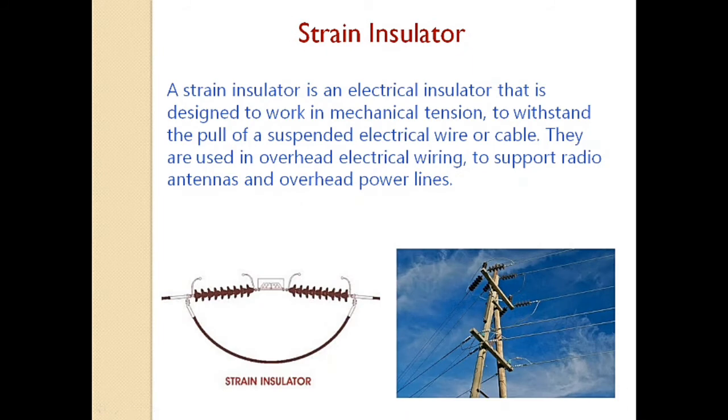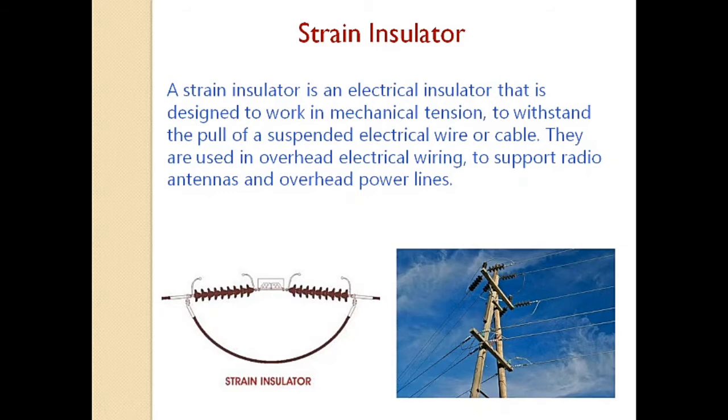Now, next one is strain insulator. What is a strain insulator? A strain insulator is an electrical insulator that is designed to work in mechanical tension to withstand the pull of suspended electrical wire or cable. They are used in overhead electrical wiring to support radio antennas and overhead power lines.